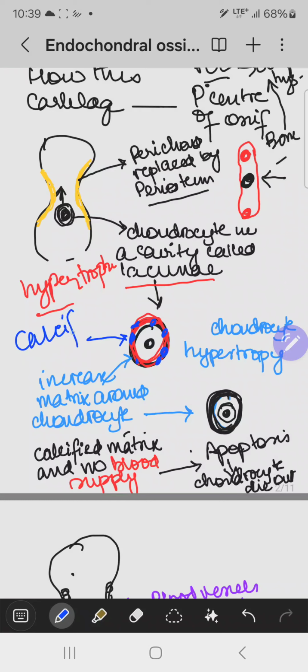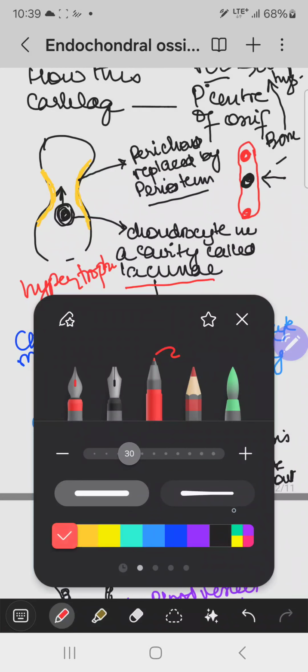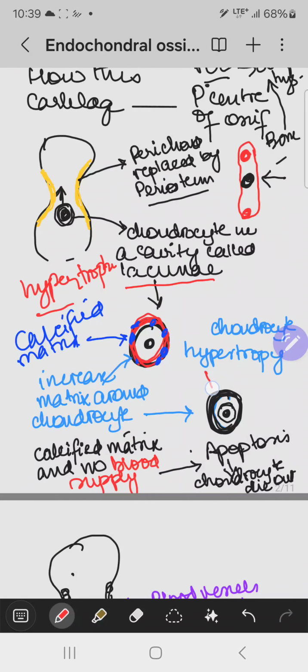Now what is the effect of this calcified matrix around that chondrocyte? What will happen when the matrix is calcified? For example, if this matrix is calcified, no blood vessel can supply blood to the chondrocyte, which is very important for the viability, for the life of that chondrocyte.